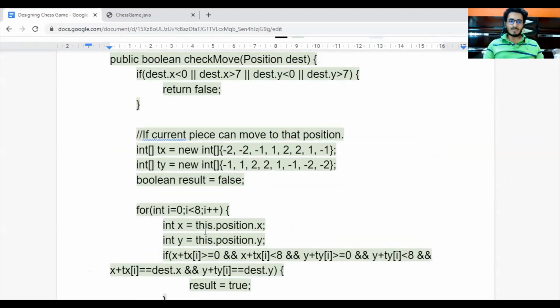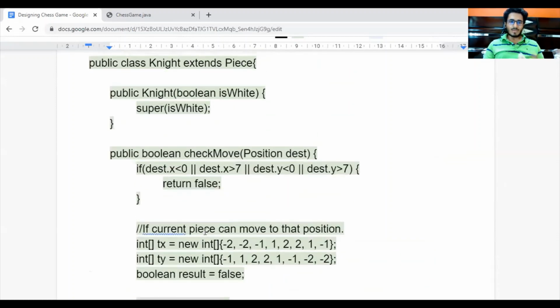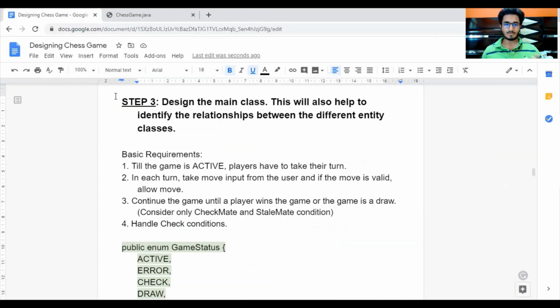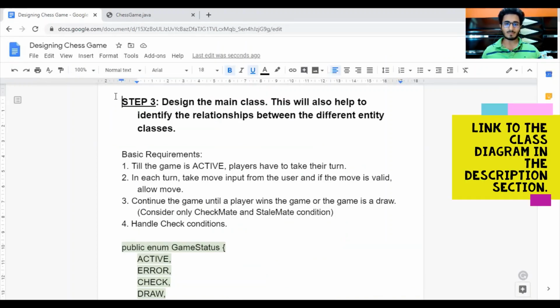So similarly, we have to implement the check move function for the other 5 classes as well. The third step is to design our main class. So we have designed all our entity classes, but now we have to design our main class, that is our chess game class.